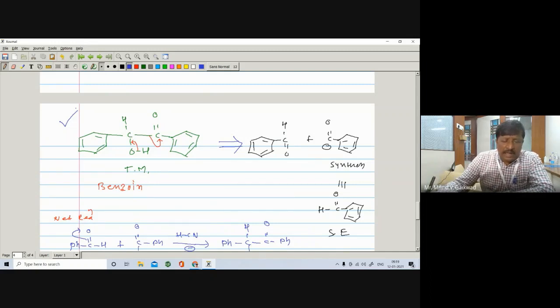Otherwise you have to refer to a reference book, Reactions, Reagents and Rearrangements by Sanyal and Sanyal. Or you can also refer to any other book, such as Organic Chemistry by Clayden. You can also use the Manali publication book or the Nirali publication book. So try to write down the disconnection. Disconnection is a reversal of a chemical reaction. So in this way we have completed this topic.